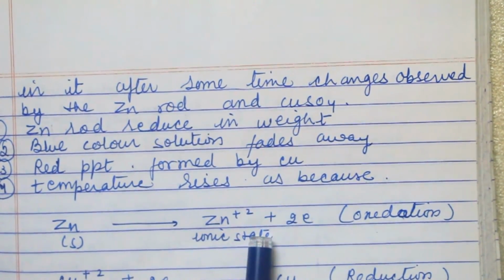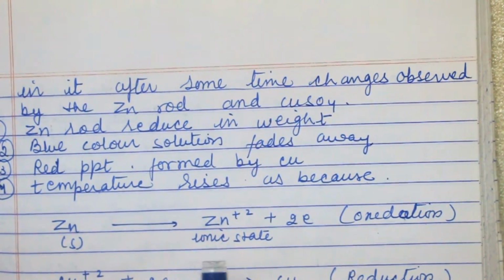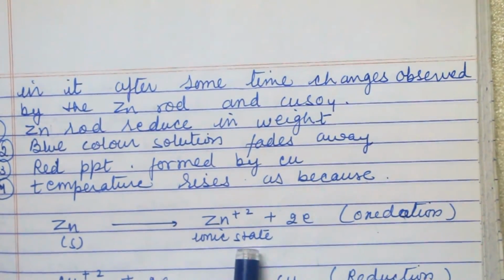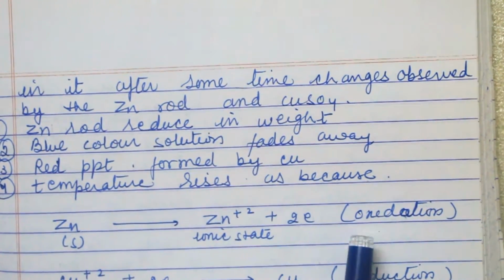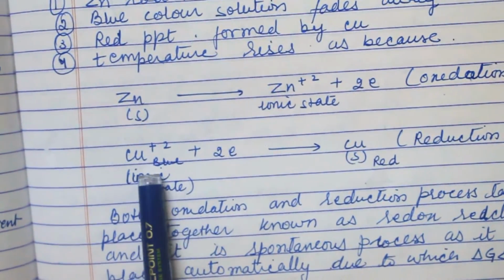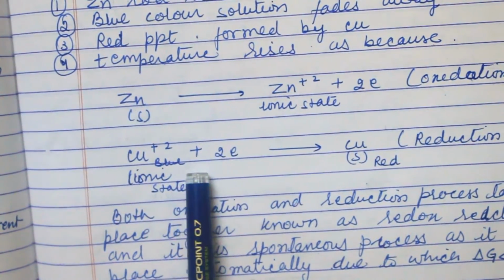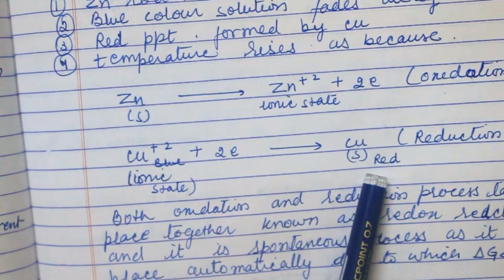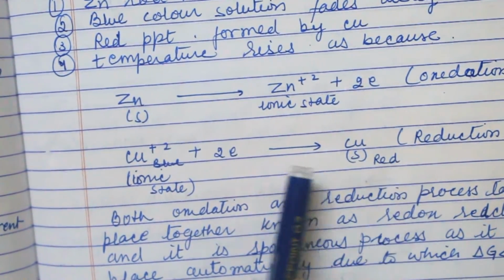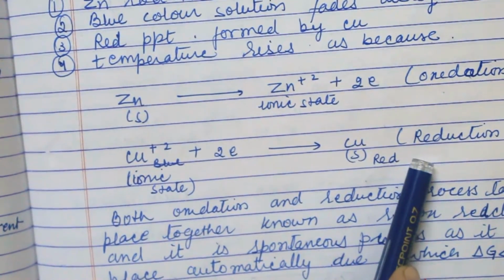In the activity series zinc resides at the top and is very reactive, so it loses electrons and does oxidation. Copper gains electrons and forms a solid that is red in color, and this gain of electrons is known as reduction.